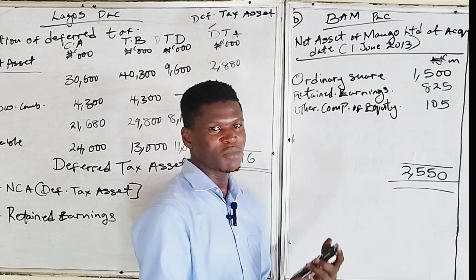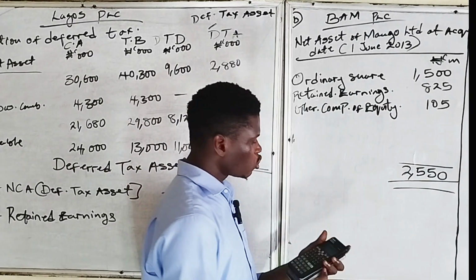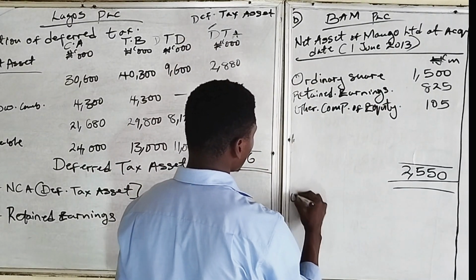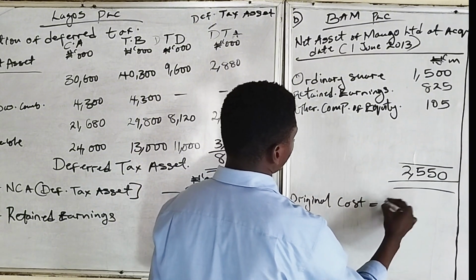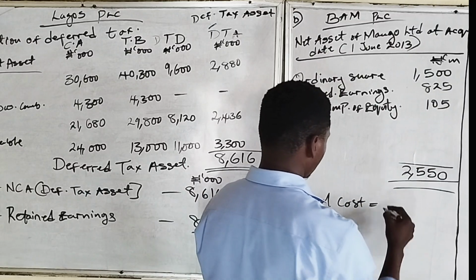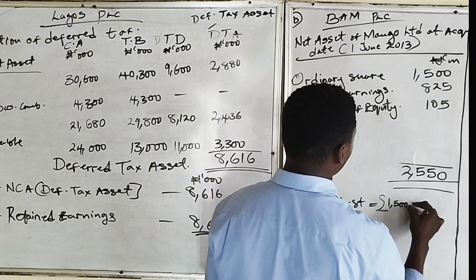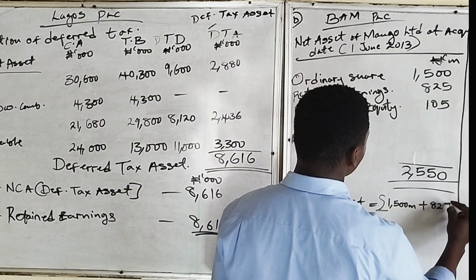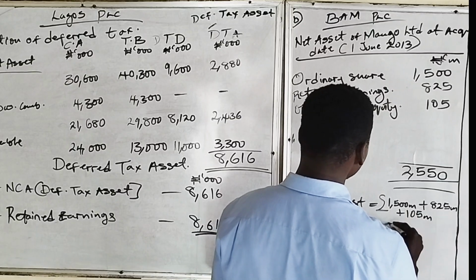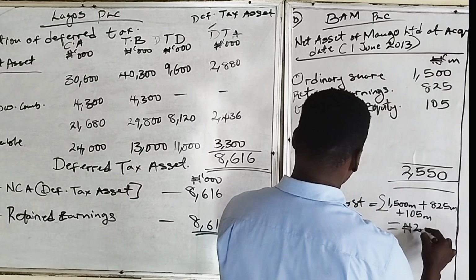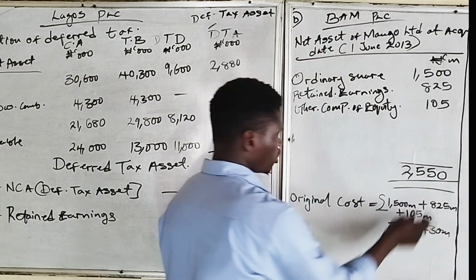So 2,430,000,000 is the original cost before revaluation. The original cost is 1,500,000,000 plus 825,000,000 plus 105,000,000, which gives us 2,430,000,000. This is the original cost.